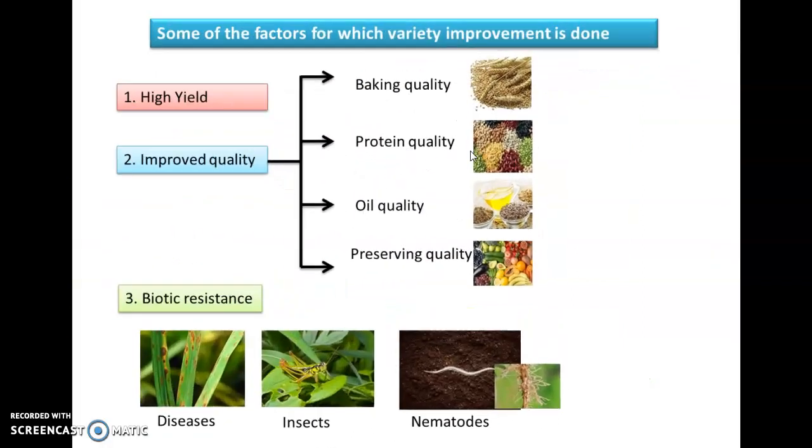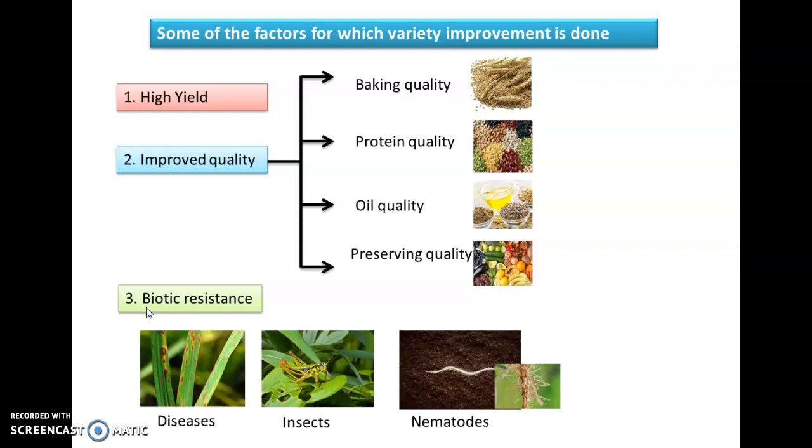To accept a new variety of crop, it is necessary that the variety produces high yield under the different conditions found in different areas. Some of the factors for which variety improvement is done: high yield, to increase the productivity of crop per acre. Improved quality in terms of baking quality, for example, wheat; protein quality for pulses, oil quality for oil producing seeds, preserving quality for vegetables and fruits.